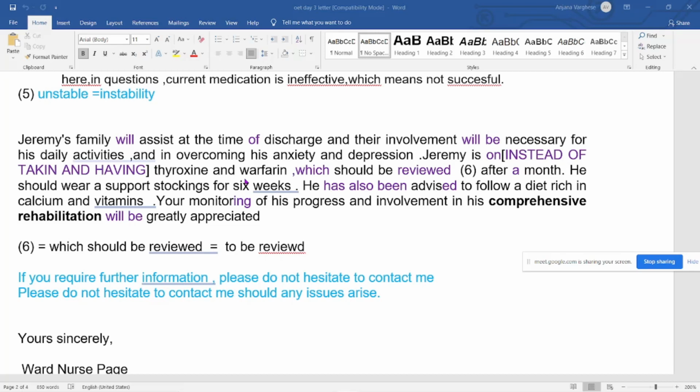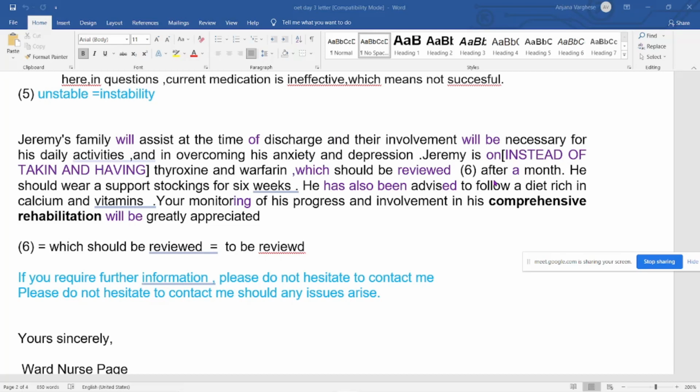In that case, if you know how to change that RV or review, if you see it for the first time, then don't think what I need to do, because we don't have time for thinking. We just have to apply. When we get it, just plan everything, find out the relevant point, just start writing rather than keep on thinking. So time management is important at the time of examination. When we get a sentence like RV, we can change it to which should be reviewed. Okay. So we used which also there, the past tense also there.